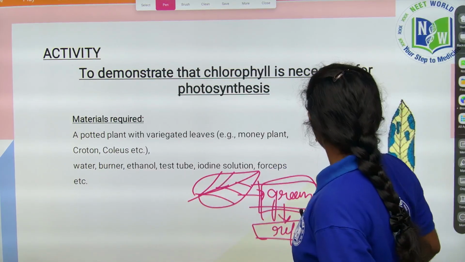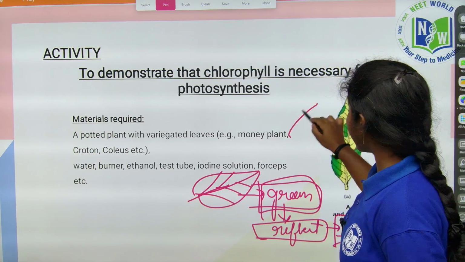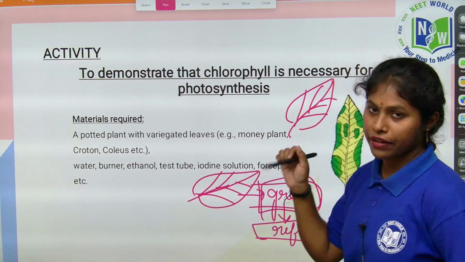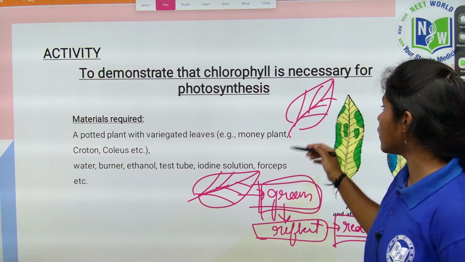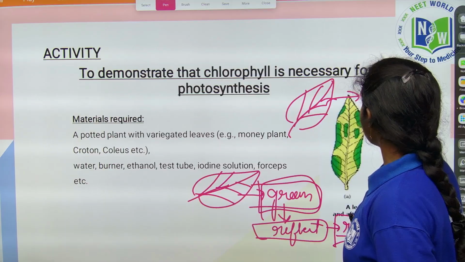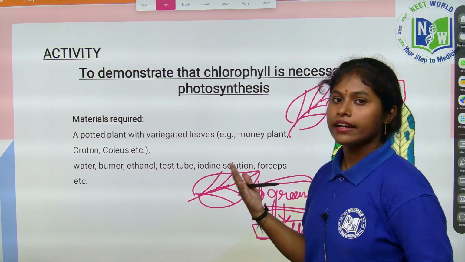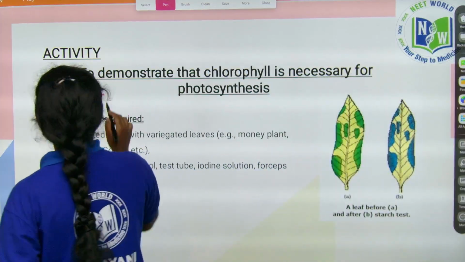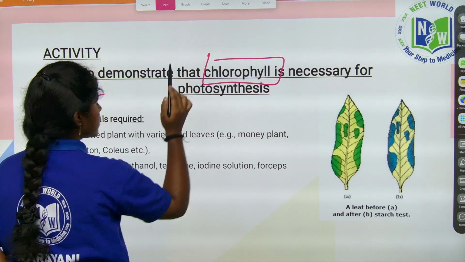So here, children, in the variegated leaves the green color is absorbed, that is why they appear in another color, not green, right? So if the plants are reflecting green color, they appear green in color. So let's see this.